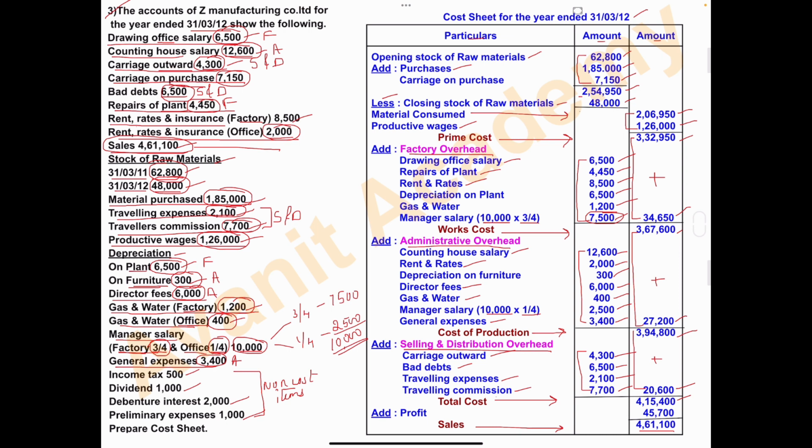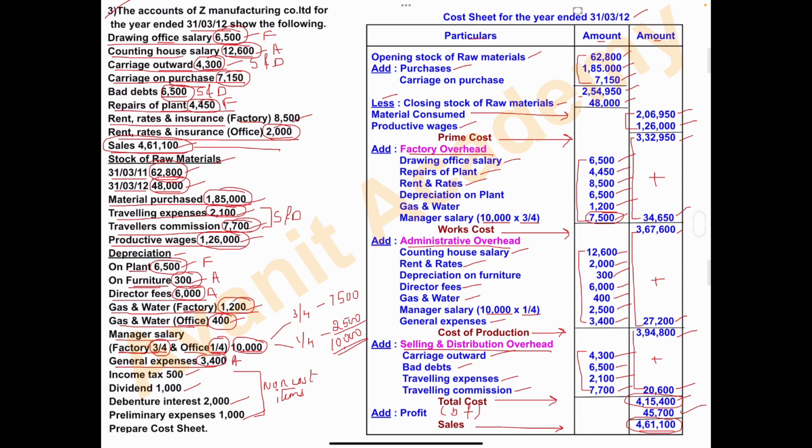To get the profit amount, what we have to do? If we want the profit amount, we subtract the total cost amount from the sales amount. So from 4,61,100, minus 4,15,400, and the difference amount is 45,700. This is called profit.